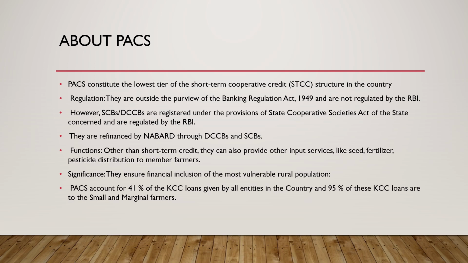About PACS, we can know PACS. It constitutes the lower tier of the short-term cooperative credit structure in the country. About its regulation, they are outside the purview of the Banking Regulation Act 1949 and are not regulated by the RBI. However, SCBs, DCCBs are regulated under the provisions of State Cooperative Societies Act of the state concerned and are regulated by the RBI. They are refinanced by NABARD through DCCBs and SCBs.